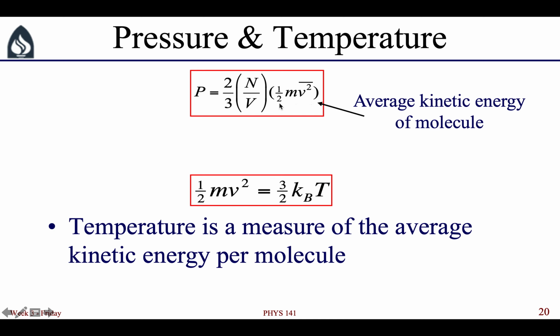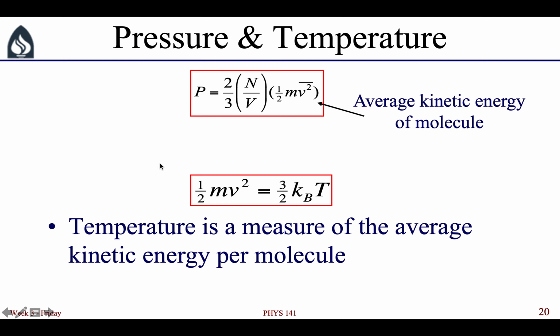So there is a direct relationship between the pressure and the speed with which the atoms are moving around and the kinetic energy that they have. So if they move around faster, they're going to bump into the walls of the container a lot more often with more energy and increase the pressure that the gas has on the walls of its container.